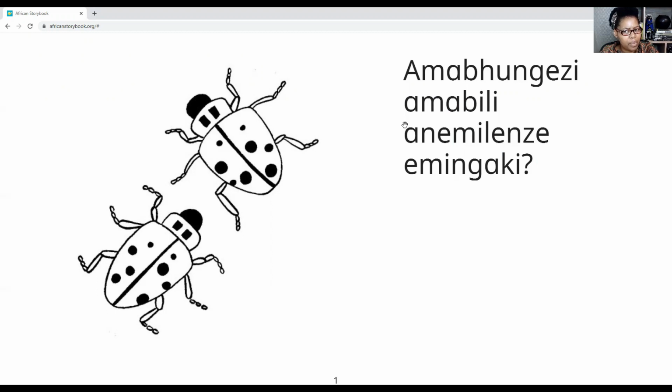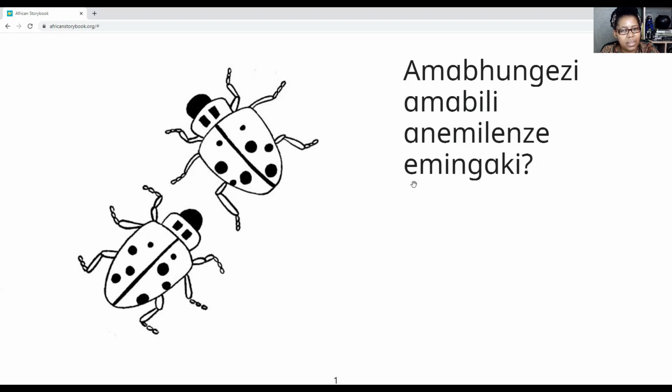And look at the number. What happened to the number? The number also changed. There is the root of the number, bili, and we are saying amabili because we are saying amabhungezi. And we are asking how many legs do they have? Anemilenze. See, amabhungezi amabili anemilenze. How many legs do they have?